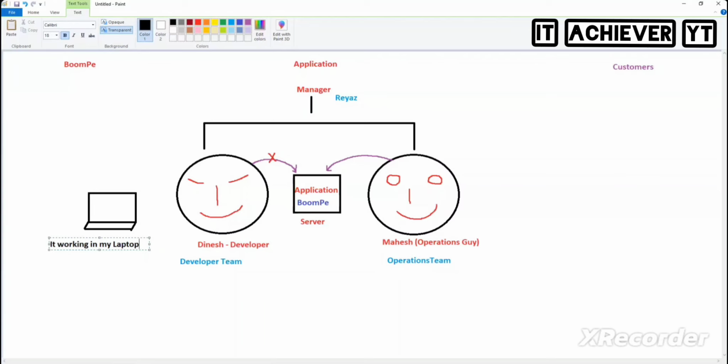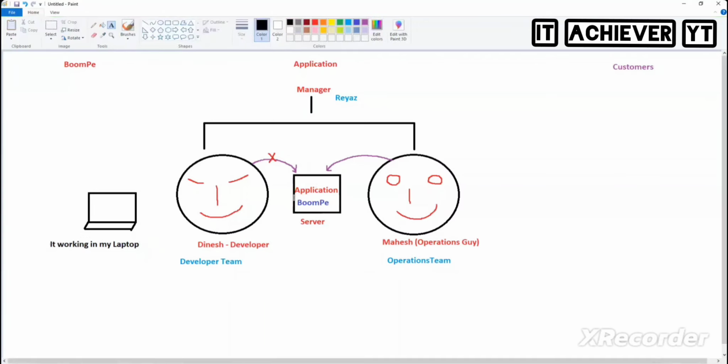So what will Mahesh do? Mahesh will scratch his head, go directly to the server, and check again. Server side, everything is good, but the application is not working. So Mahesh will talk to Dinesh. And when I go to Dinesh, Dinesh will redirect to Mahesh. And who is doing the jogging here? The manager, myself, the poor guy. I'm just jogging between the developer team and the operations team.